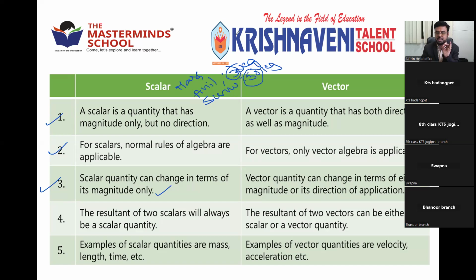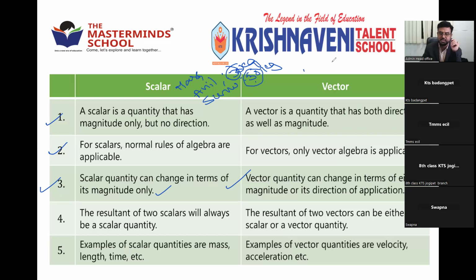So change of scalar quantity can be identified only by number or only by magnitude. But vector quantity changes in terms of either magnitude or direction or both. For example, if direction changes also, vector changes. If magnitude changes also, vector changes. If both change also, vector quantity changes.